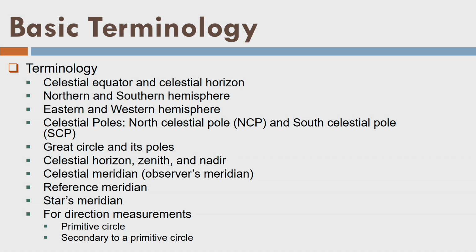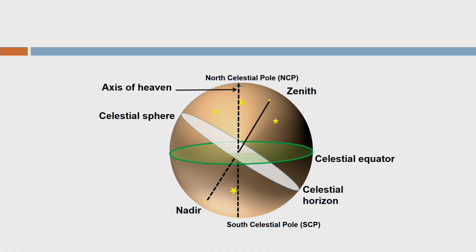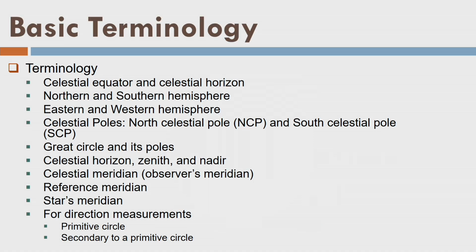Okay, then we have the northern and southern hemisphere. What does it mean? I can see in the last figure there is a celestial equator or celestial equatorial plane. Above this plane there is a hemisphere, I call it the northern hemisphere. And below the celestial equator I call it the southern hemisphere. Similarly, if I divide the celestial sphere vertically, there will be an eastern hemisphere and a western hemisphere on the two sides of the vertical plane passing through the north celestial pole and south celestial pole.